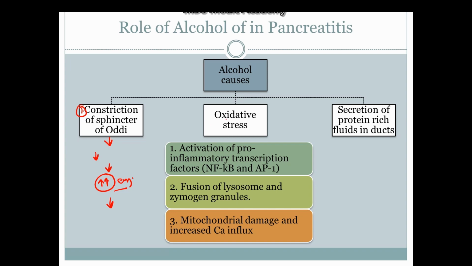So the next is oxidative stress. Oxidative stress means there is increased production of reactive oxygen species inside the cells. So what are these reactive oxygen species? They include hydroxyl ion, superoxide ion, and hydrogen peroxide. So reactive oxygen species activate the pro-inflammatory transcription factors such as nuclear factor kappa B and AP1. So this results in increased production of pro-inflammatory cytokines. So this results in the inflammation of the pancreas.